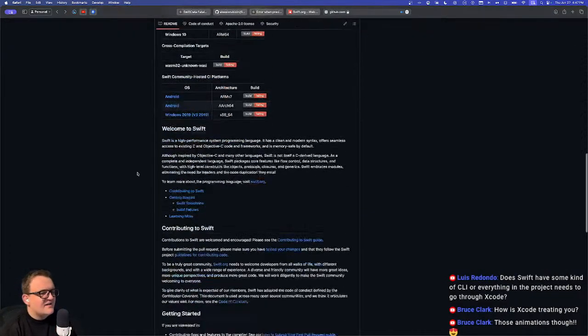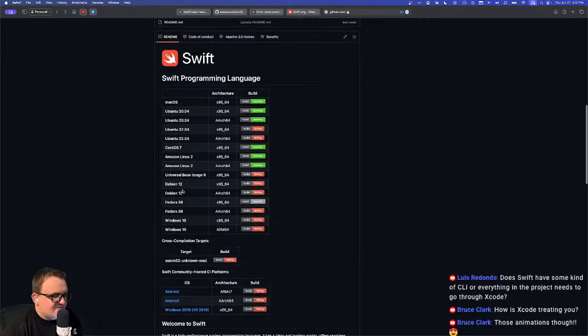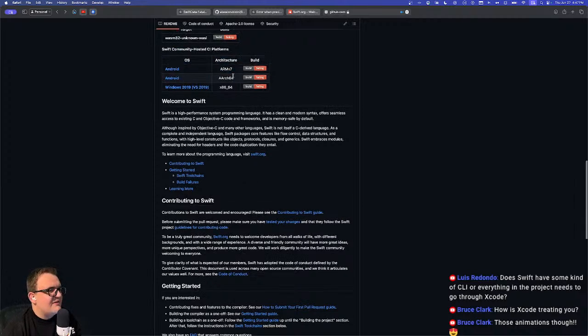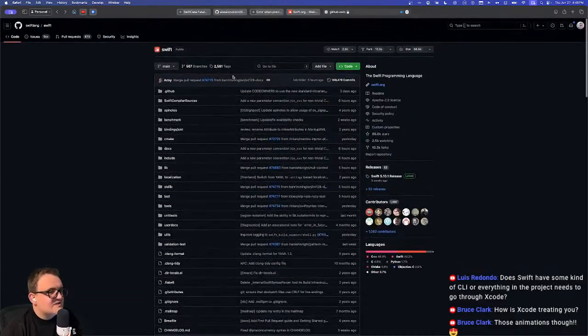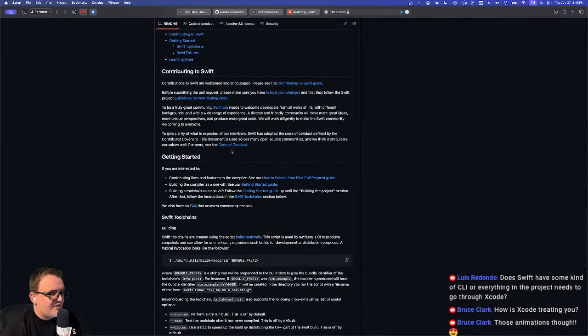Obviously it's the same code, but they're really trying to bring it out. And they've made it so it works on all these different Linux variations and Windows even. It looks like Android is a community hosted platform. So I don't know specifically how the CLI works. I think there must be one, because that's such a basic part of the language.